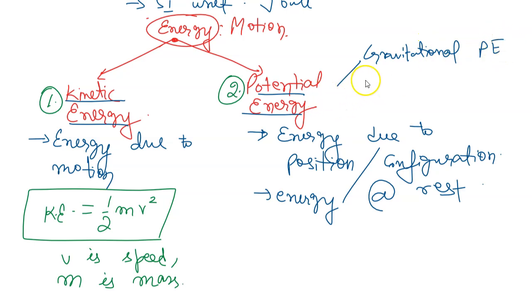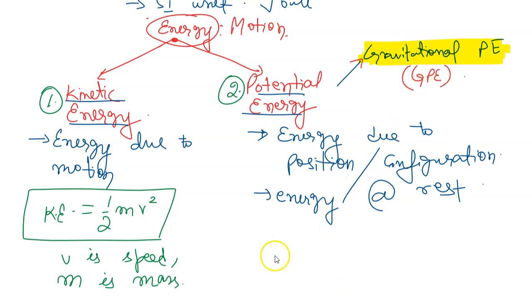We will not talk about elastic potential energy for the present grade, because that's a part of the foundation course, but this is what we have in our book: gravitational potential energy. So what is gravitational potential energy, or GPE in short?